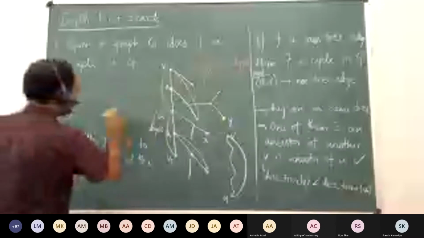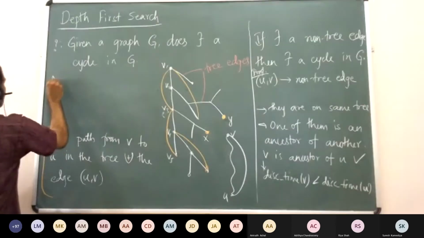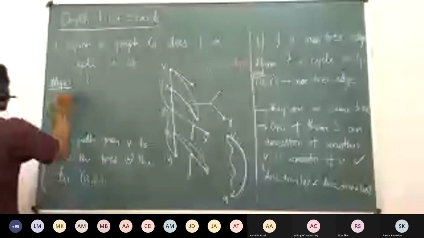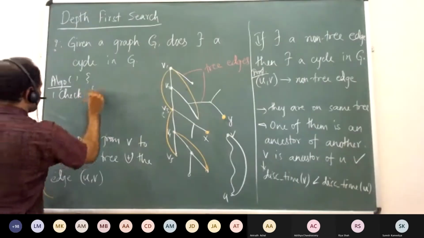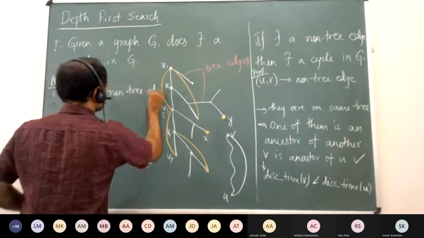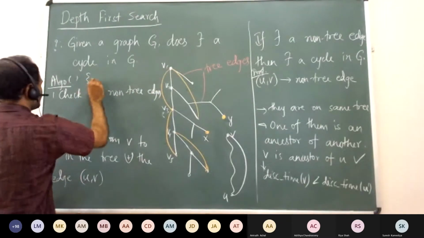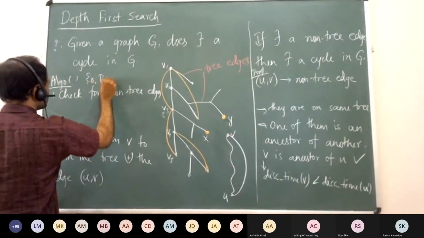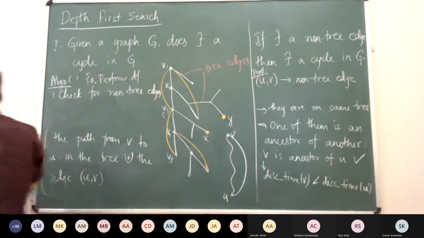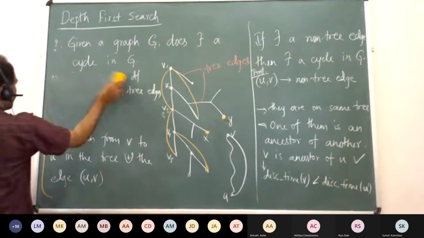It looks like: check for a non-tree edge. I am assuming that you are doing DFS. Step 0 is to perform DFS. Let me just write it clearly at least.